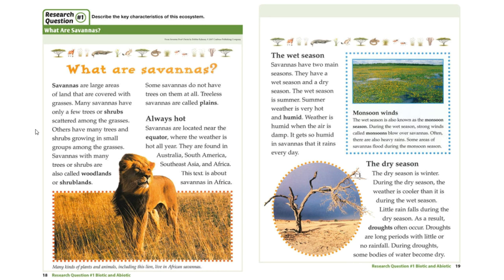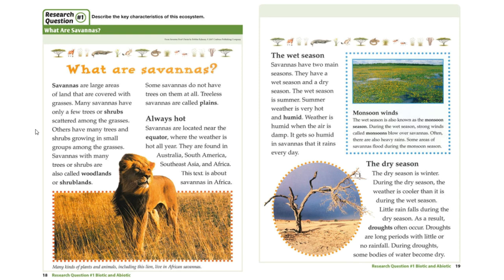The wet season. Savannas have 2 main seasons. They have a wet season and a dry season. The wet season is summer. Summer weather is very hot and humid. Weather is humid when the air is damp. It gets so humid in savannas that it rains every day.